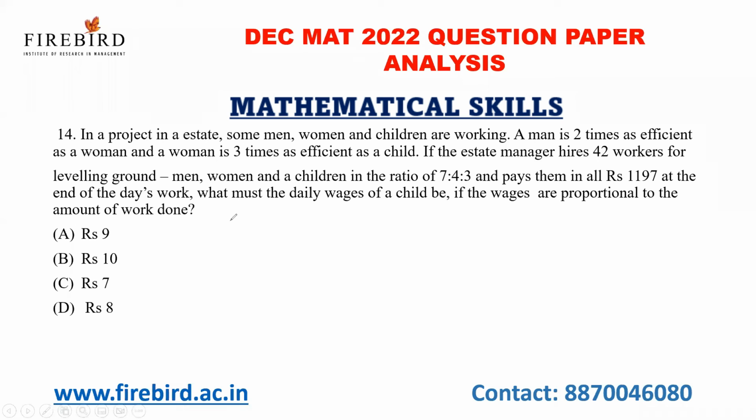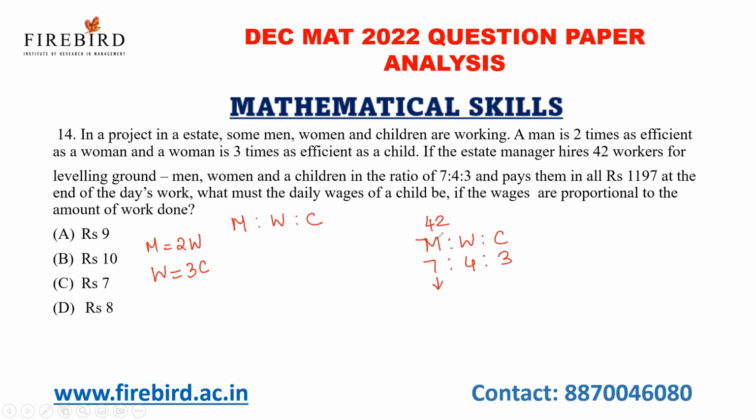See, in a project, in an estate, men, women, and children are working. Man is 2 times as efficient as woman, and a woman is 3 times as efficient as child. If the estate manager hires 42 workers, the ratio of men to women to children is 7:4:3.